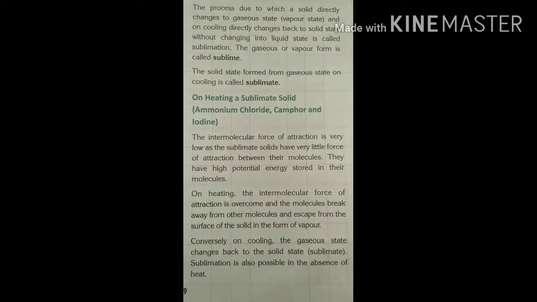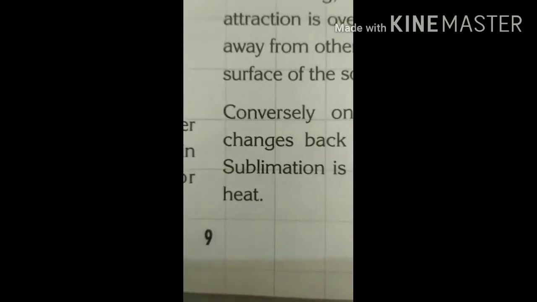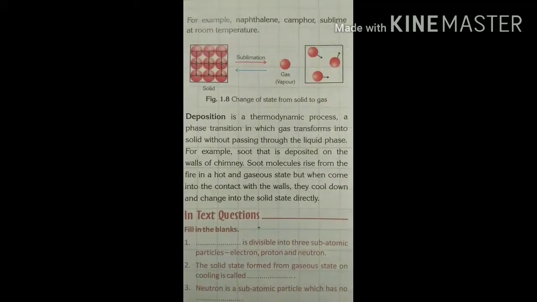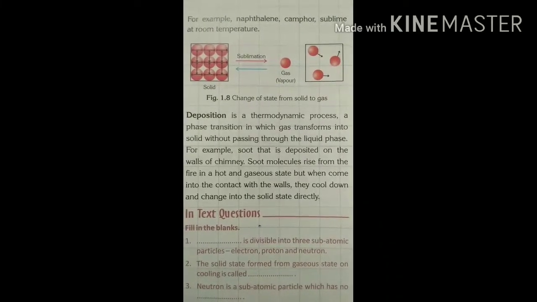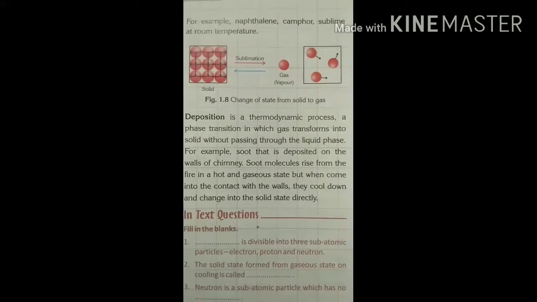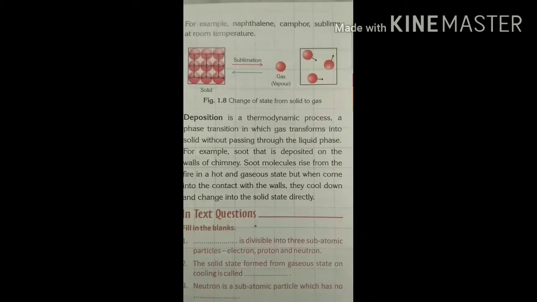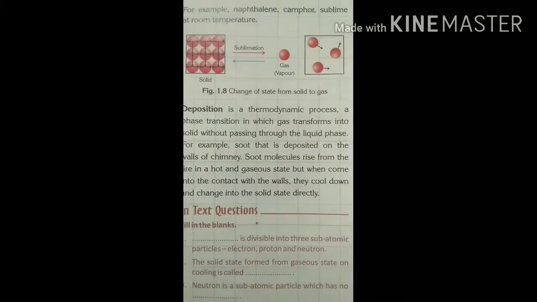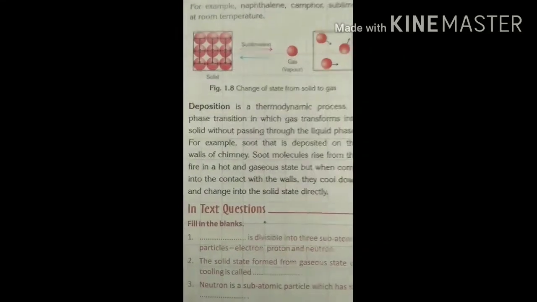Conversely, on cooling, the gaseous state changes back into the solid state, the sublimate. Sublimation is also possible in the absence of heat. For example, naphthalene and camphor sublimate at room temperature. Figure 1.8. Change of state from solid to gas.